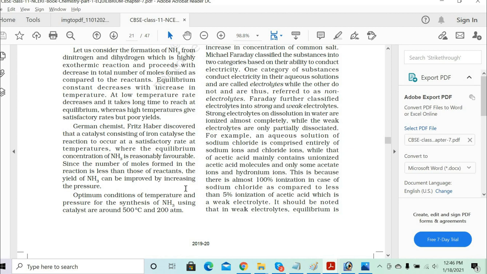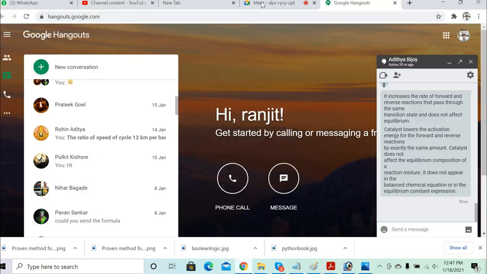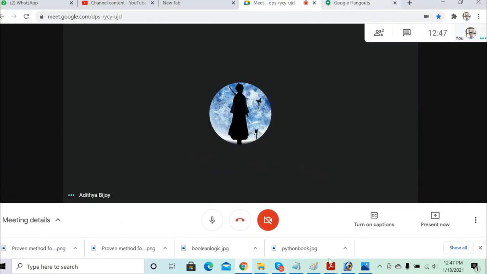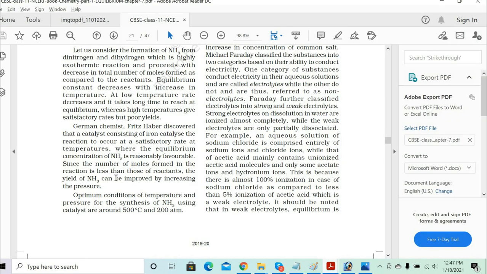As per Haber's process, the reaction can be favorable in the forward direction at the lower temperature when we use iron as the catalyst. Okay. Got it? Yes, I got it. Next.